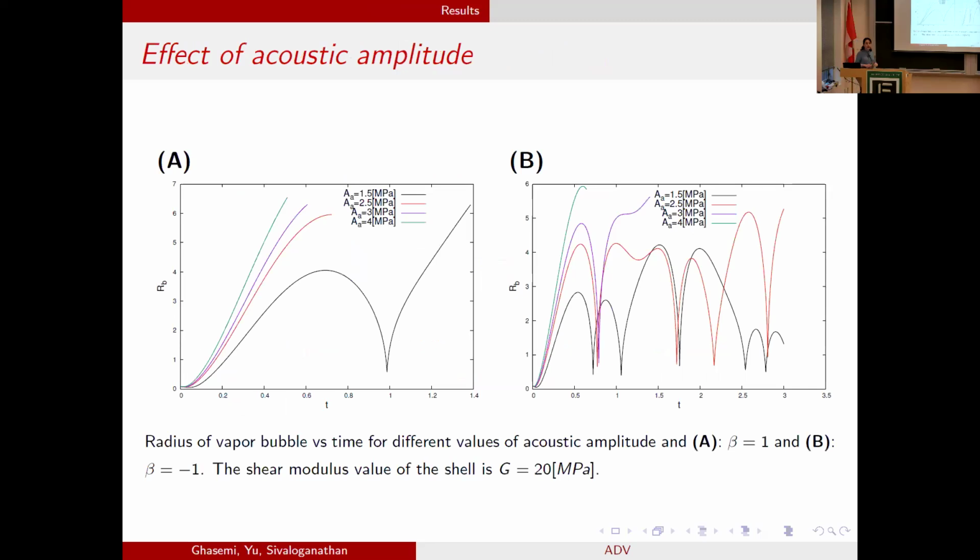The first key factor in the ADV process is acoustic amplitude. Here we have bubble radius as a function of time for different values of amplitude for two cases. In panel A, we have the results for beta 1, and in panel B, we have the results for -1. Remember that beta 1 corresponds to the optimized situation for evaporation. What's happening here? The results for the minimum amplitude are shown by the black line.